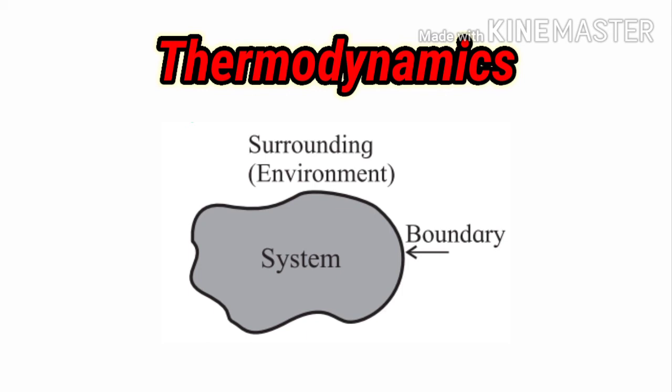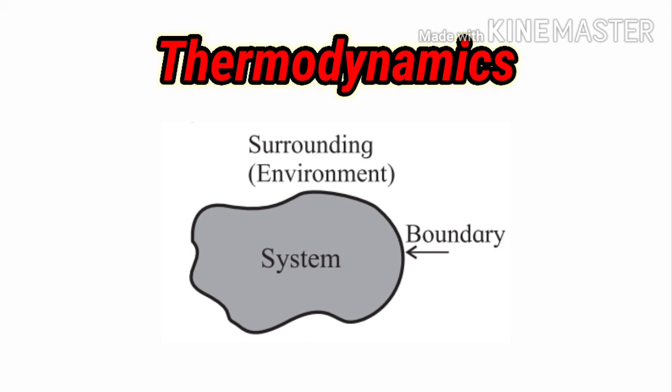Now what is meant by system? A system is nothing but a part of the universe which we have taken for study purposes, which we have taken under observation. For example, suppose we have a glass of water, and the water inside the glass is the system which we use for the study. So the water inside the glass stands for the system.